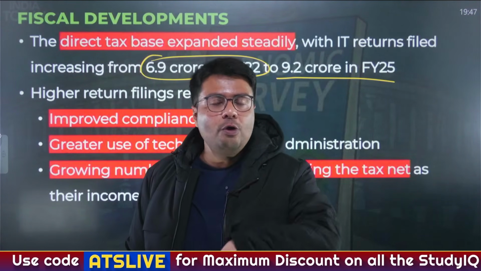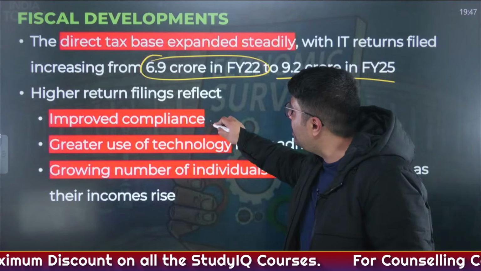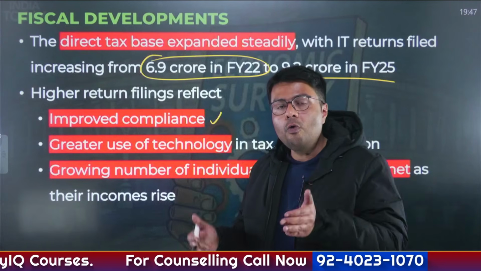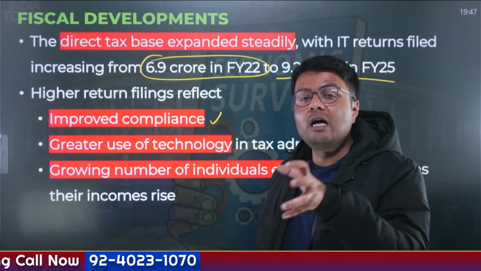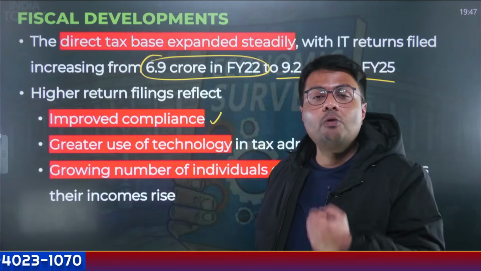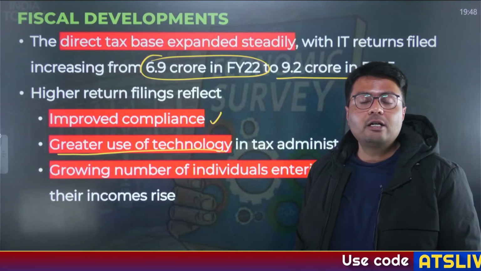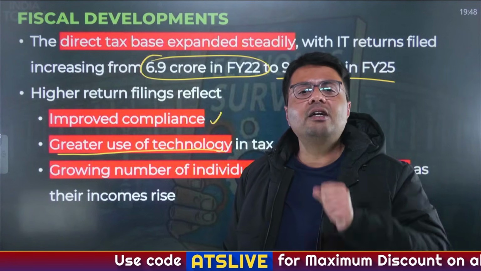Now, this has been due to serious efforts made by the government. First of all, government has looked to increase compliances. More and more people now who were earlier eligible but not paying the taxes have now been asked to pay the taxes. Why are they now paying the taxes? Because government uses greater technology. With the use of technology, the process of filing IT returns has been made easy.